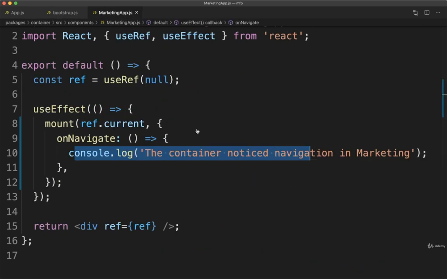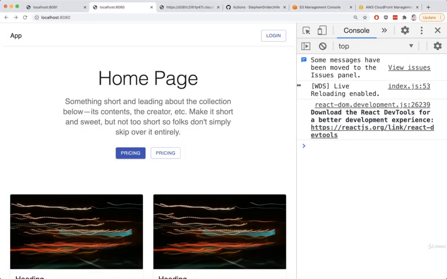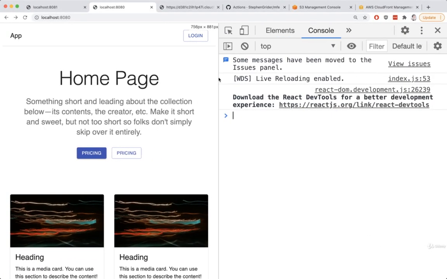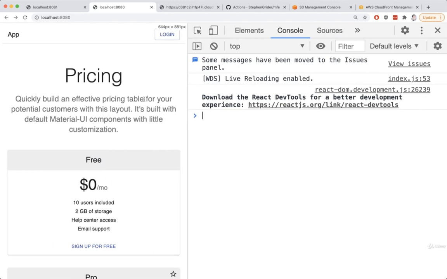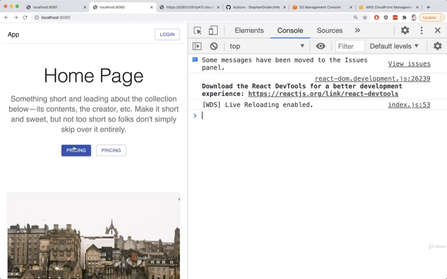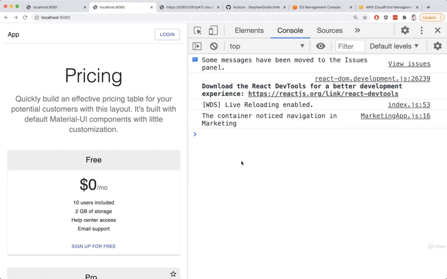So let's save all this, go back over to the browser, and see what happens. So back over here, I'm going to click on the pricing button. I'm going to refresh first. There we go. And then click on the pricing button. And as soon as I do so, I see my console log. So the container noticed a navigation attempt inside of marketing.